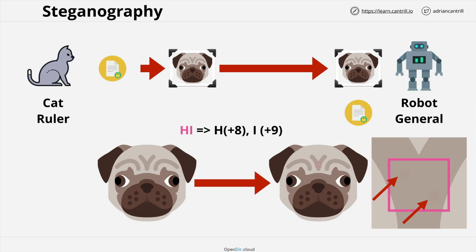To be really secure, the cat ruler would encrypt some data using the robot general's public key, take that ciphertext, use steganography to embed it in an image that wouldn't be tied back to the cat ruler, send this image to the robot general, and then the robot general could also use steganography to extract the piece of ciphertext and then decrypt it using his private key. And the same process could be followed in reverse to signal an OK, but the robot general, in addition to encrypting that OK, would also sign it, so the cat ruler would know that it came from the robot general.